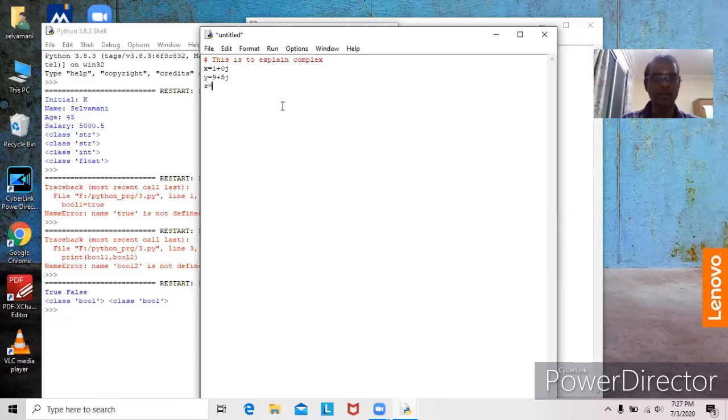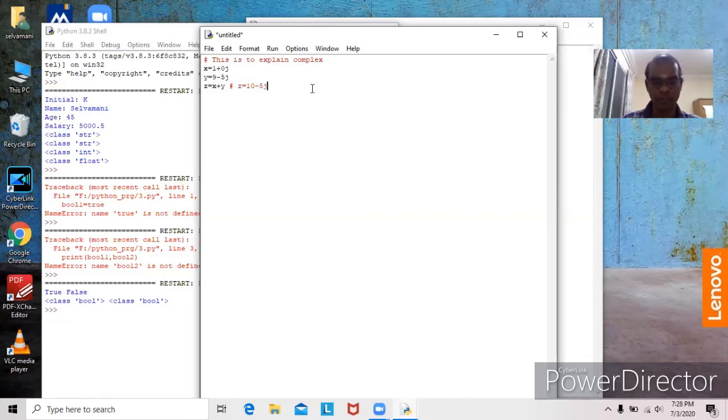I would like to add these two numbers, x plus y. Already we know very well how complex addition as well as complex multiplication works. Here the real part will be added separately, and the imaginary part will be added separately. 1 plus 9, so z will be 10 plus 5j. We can have a minus number also; we can use it here. Then it will be 0 minus 5, so it will be minus 5.